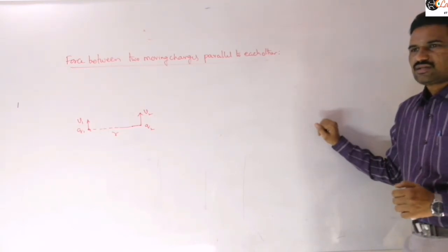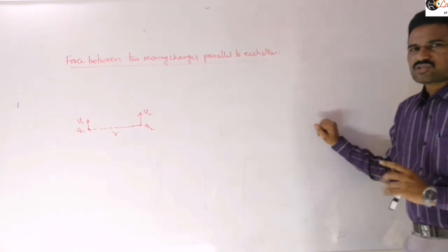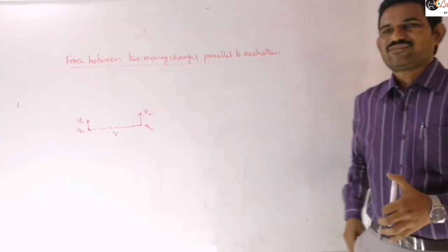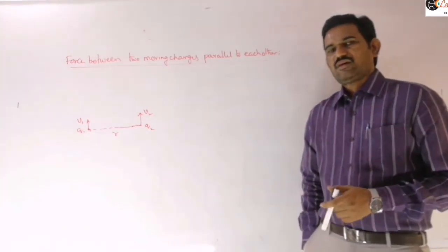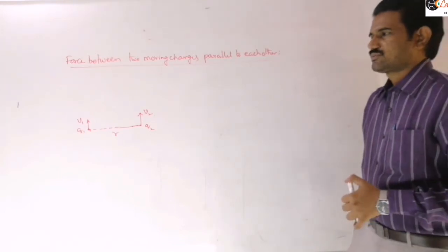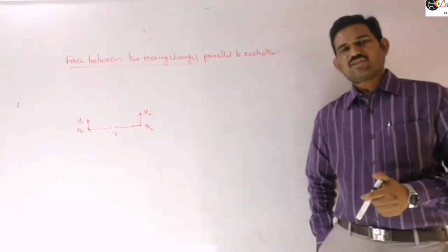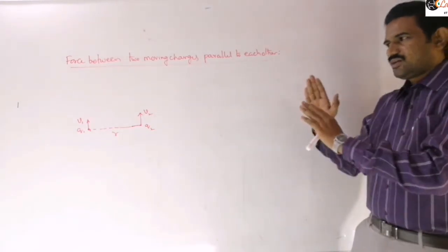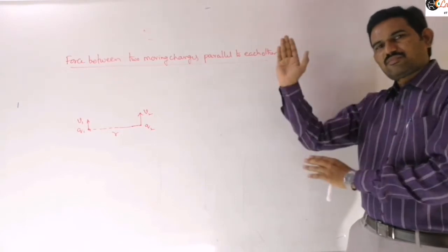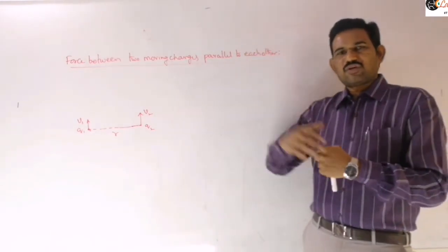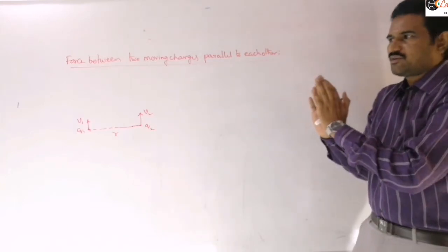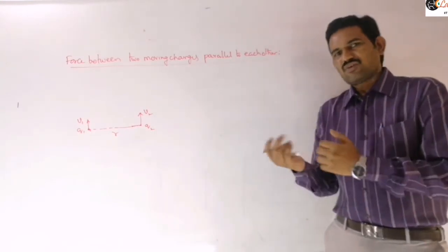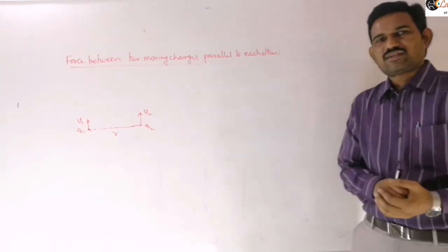At some instant, let us consider the position of the particles at the instant shown in the figure. That means after some time, if they are traveling with different speeds, one may be ahead of the other. So we are assuming that they are side by side at some instant, and at that instant we are calculating. Or we may assume that both are moving with the same velocity. You may assume that; finally, we will consider that assumption also.